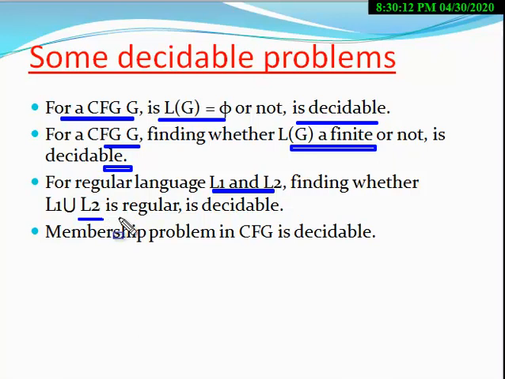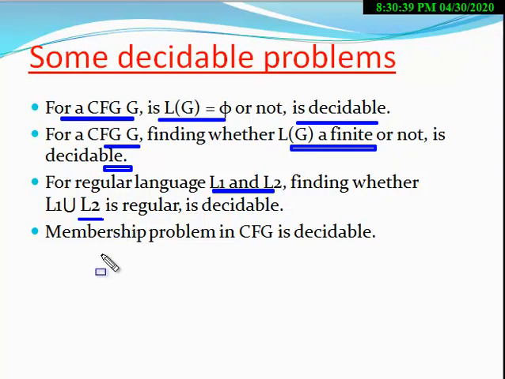If you are given two regular languages, you have to check whether L1 union L2 is regular or not. You can make an algorithm which can determine that L1 union L2 will also be regular. Therefore, this problem is decidable.